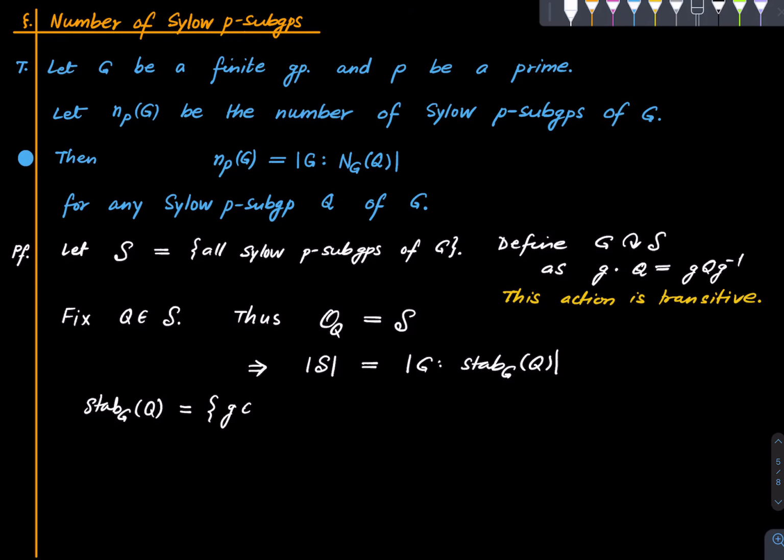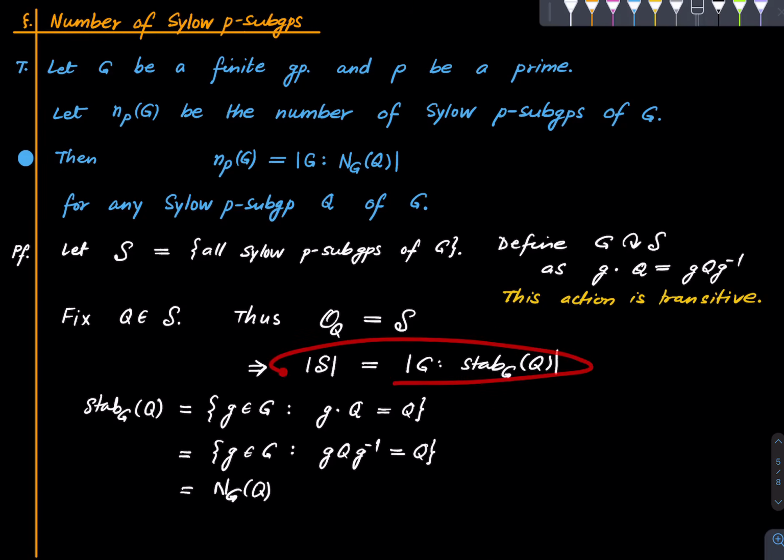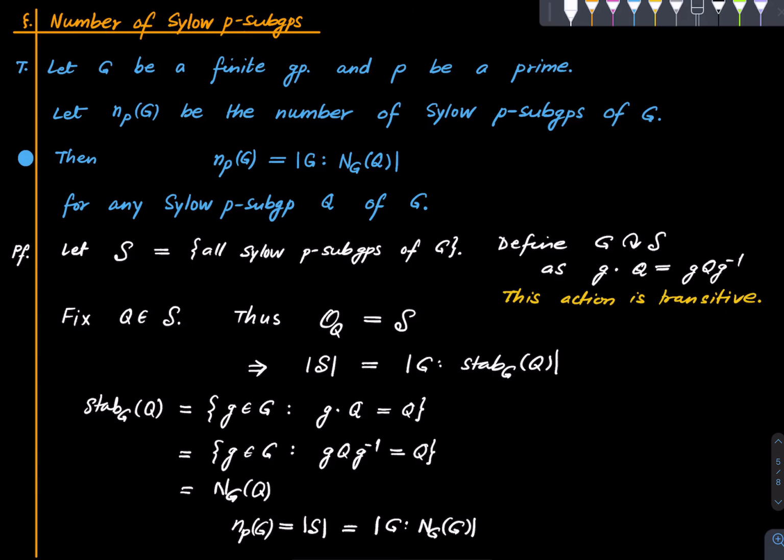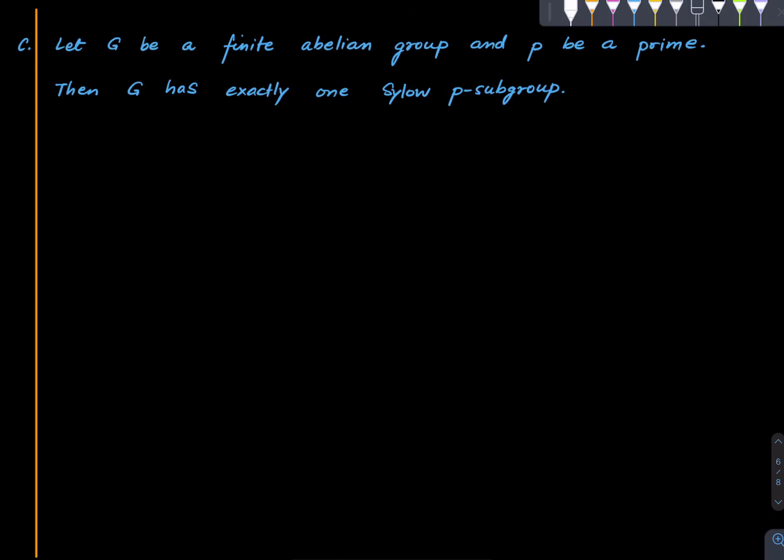The stabilizer of Q is all those things in G such that g dot Q is equal to Q, which is by definition all the elements of G such that gQg inverse is equal to Q, which by definition is the normalizer of Q. That's the definition of the normalizer. And now if you just combine this and that, we see that the size of S, which is nothing but NP of G by definition, is equal to the index of the normalizer. Wonderful.